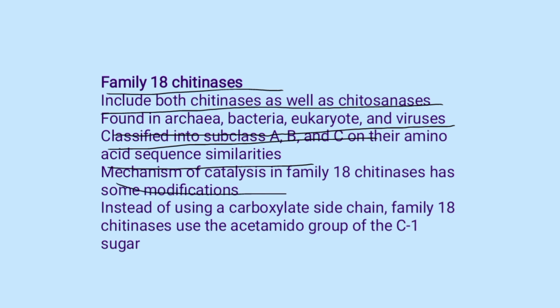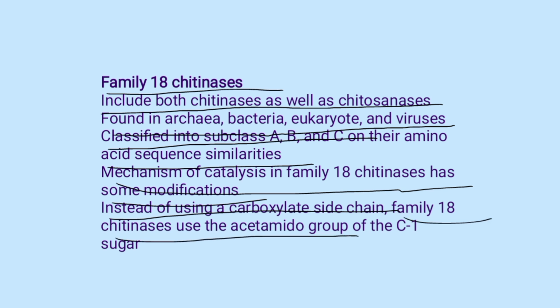The mechanism of catalysis in family 18 chitinases has some modifications compared to the typical double retaining mechanism. Instead of using a carboxylate side chain of the enzyme as catalytic nucleophile, family 18 chitinases use the acetamido group of the C1 sugar.